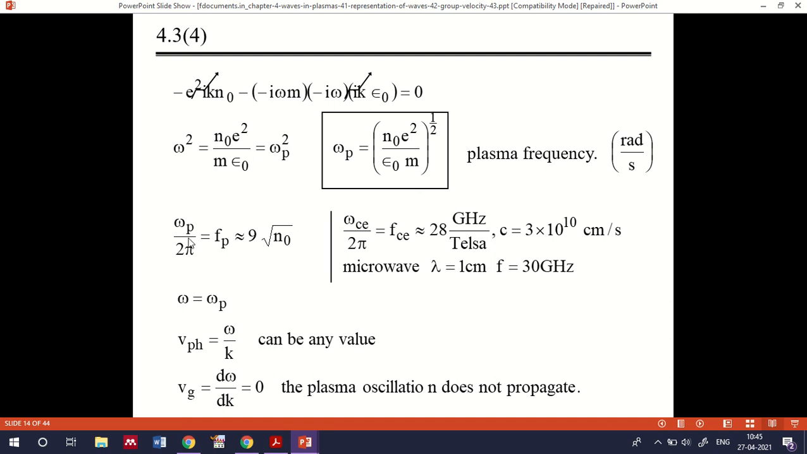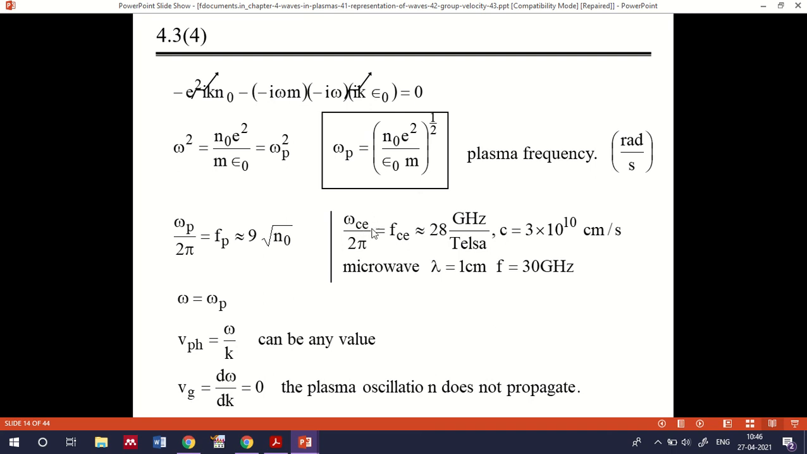Now, if you consider omega p by 2 pi, which is equal to the frequency, then we will get 9 root n0 as the corresponding value. You can substitute epsilon 0, which is 8.85 times 10 raised to minus 12. m is the mass of the electron, e is the charge of the electron. If you substitute that into the equation, you will finally get the plasma frequency as 9 into root n0. So it depends only upon the number density of the ions.